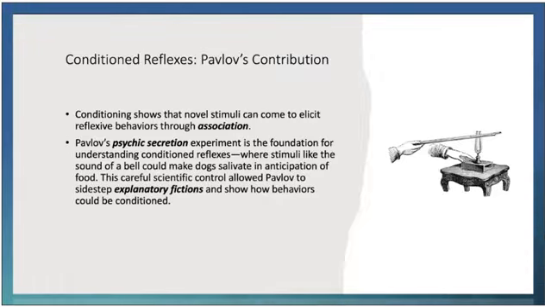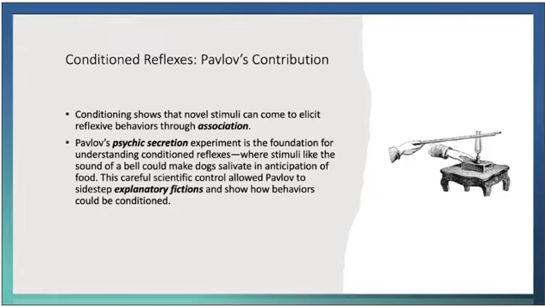Conditioned reflexes, as demonstrated by Pavlov, extended our understanding of behavior by showing that a neutral stimulus can acquire the ability to elicit a response. This process happens when a neutral stimulus is repeatedly paired with an unconditioned stimulus. Pavlov's careful control over the experimental conditions allowed him to avoid mentalistic explanations, such as the idea that the dogs were thinking of food. Instead, he demonstrated that the stimulus itself could come to elicit the same reflex as the original unconditioned stimulus. Conditioning shows that novel stimuli can come to elicit reflexive behaviors through association.